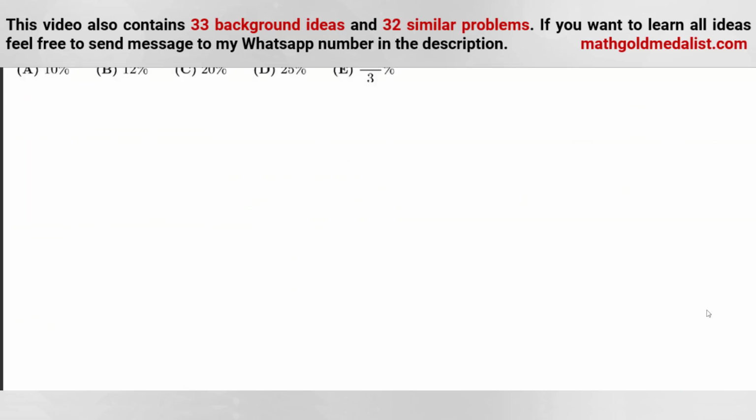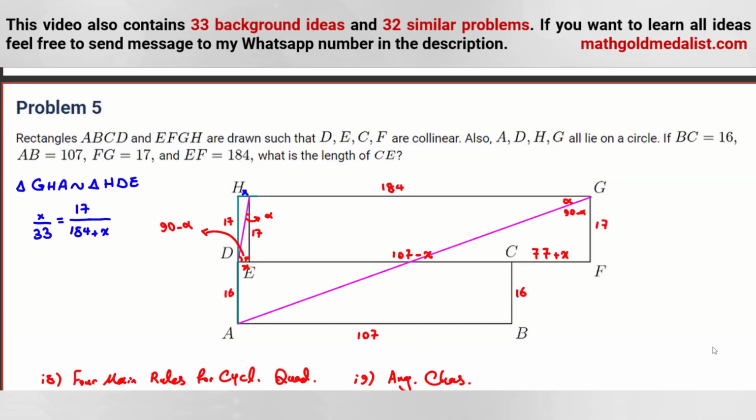Now, let's apply. So x squared plus 184x, and if we cross multiply, it is equal to 33 times 17. And let me tell you something. When you want to factorize, don't multiply that, because maybe this factorization is useful for factorizing. Instead of 33, we write 3 times 11 times 17, which is 0. Now 11 times 17 is 187. 187 minus 3 is 184.